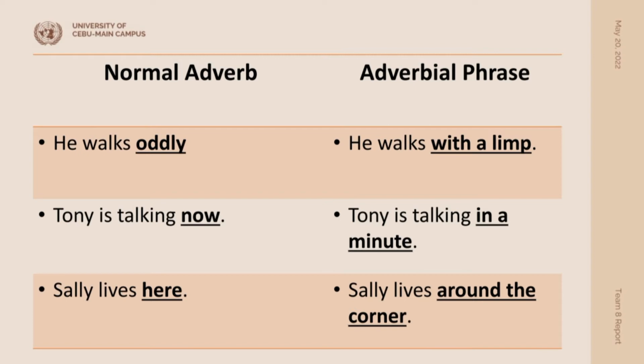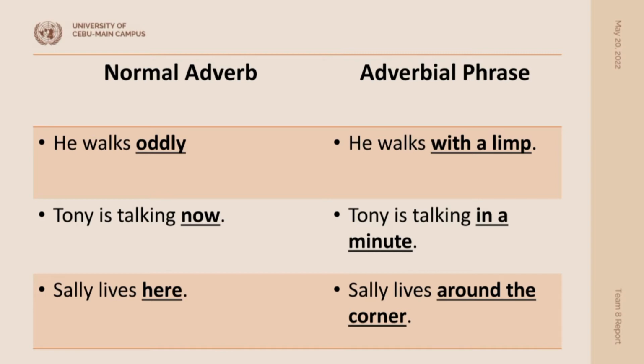Let's do a where one. Sally lives here. Here is an adverb. It modifies the verb lives and tells us where Sally lives. Sally lives around the corner. Now, we have a group of words that modifies the verb lives, tells us where Sally lives.